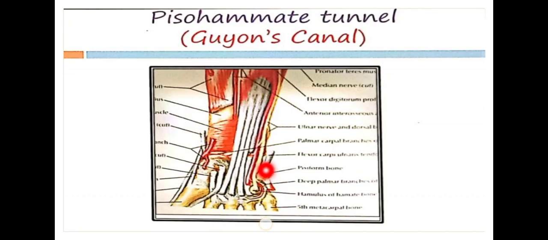After coming out from the forearm, entering the wrist, superficial to flexor retinaculum, lateral to pisiform bone, leaving the wrist, it divides into superficial and deep branches, right? So this is the deep branch of ulnar nerve. This deep branch of ulnar nerve is protected by converting the passage into a canal. That canal is called Guyon's canal.